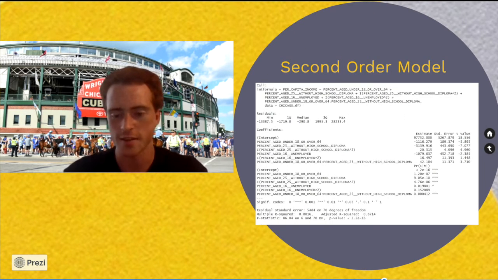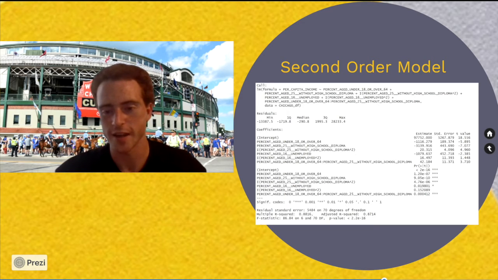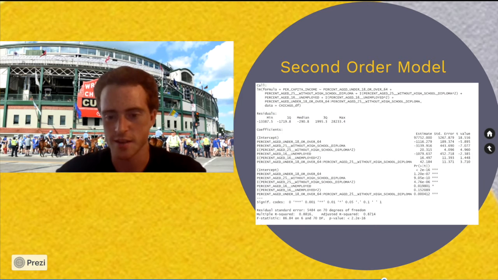After fitting it on the data, there are a couple key aspects to notice. First, we see the global F-test produces a p-value of 0, which is exactly what we're looking for. It means we have a statistically good model. Then we see the adjusted R squared is about 87%. This is roughly 10% more than our first order model, suggesting that this model might be a better predictor of per capita income as it's able to capture more of its variance.